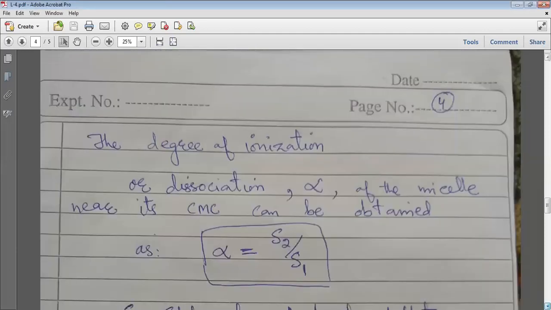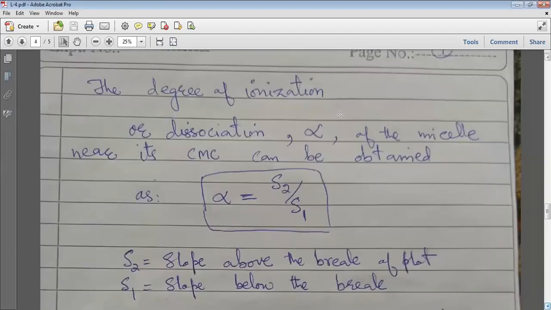Now to define various terms from this plot: the degree of ionization, which you can also call the degree of dissociation. That means how the counter ions dissociate from the spherical micelle, where the head is negative and Na positive is the counter ion.